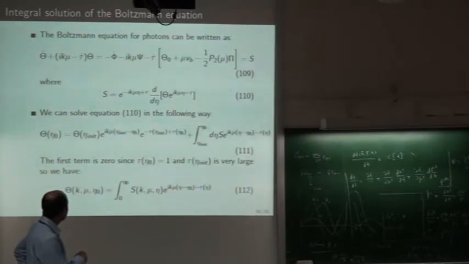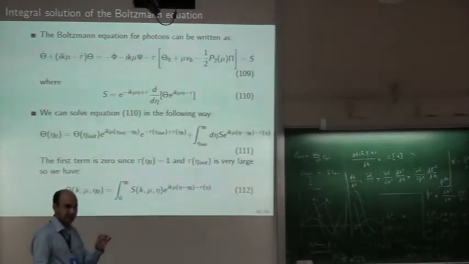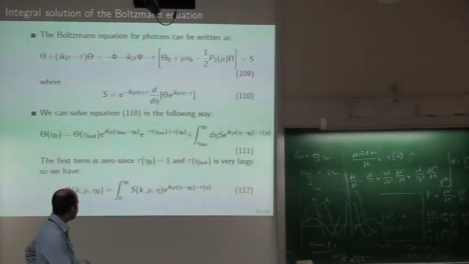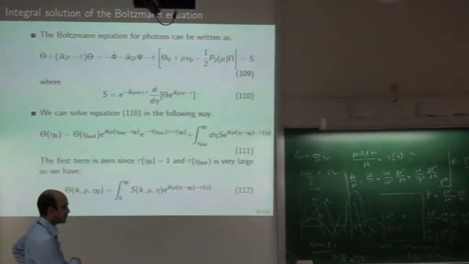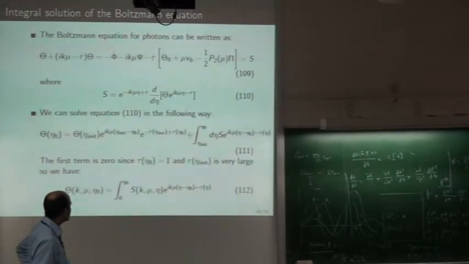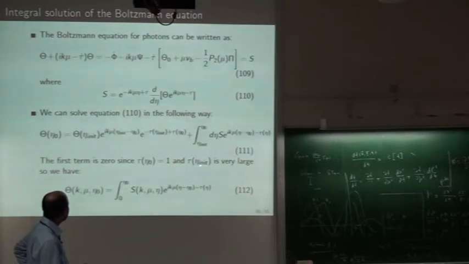Like when we do an indefinite integral, we have one constant of integration, then we have to compute that and put that in. That is exactly what this part is, this constant. Tau at eta 0 is equal to 1 and tau at some initial time is very large.